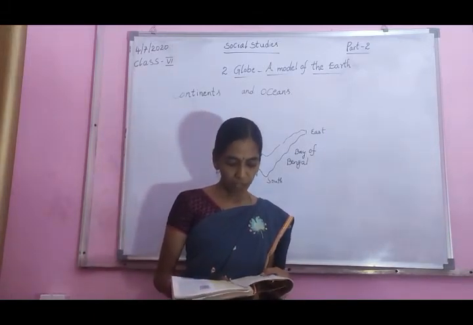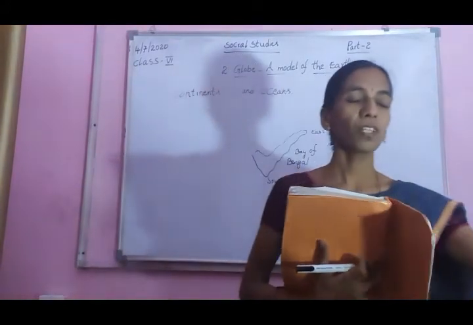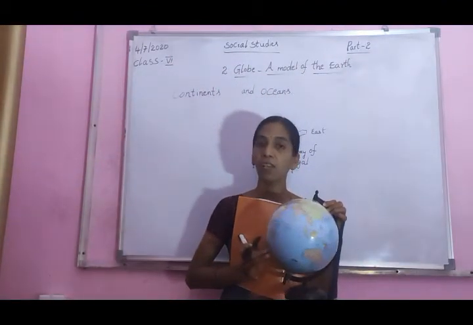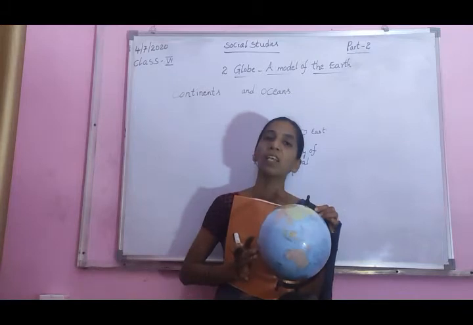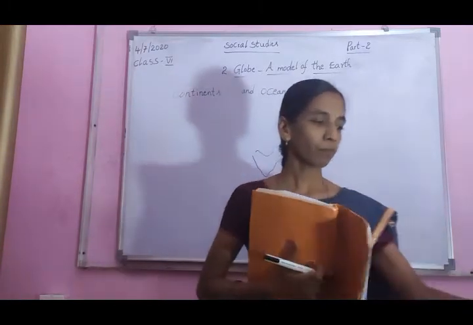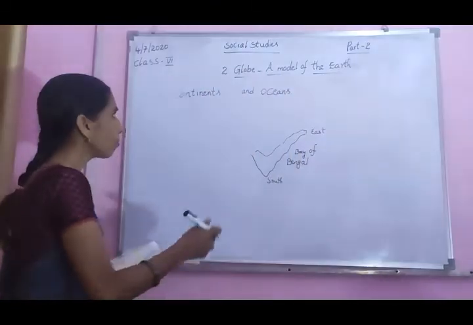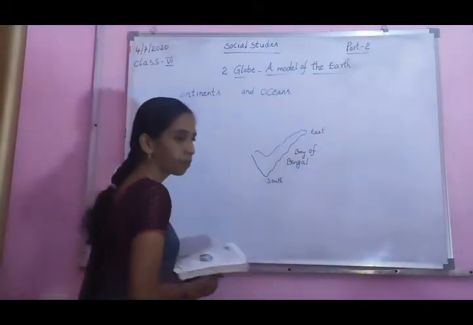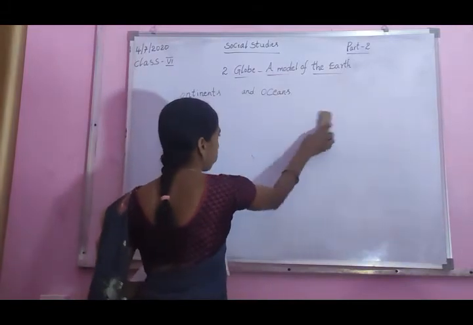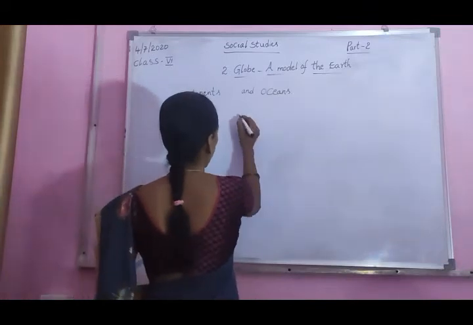Observe the globe and write down the names of 4 great oceans. You can observe the globe carefully and find out the oceans' names. Actually there are 5 oceans. How many oceans are there in the world? 5 oceans. You can find them on this globe. What are the 5 oceans? First one is the Pacific Ocean.